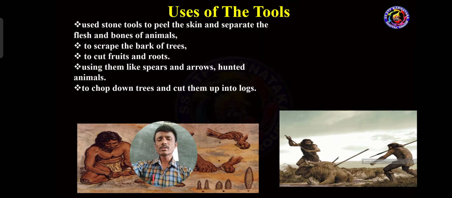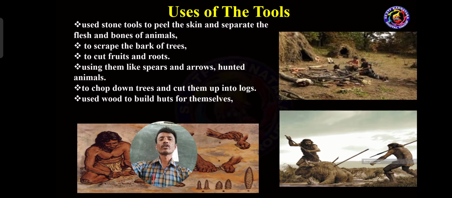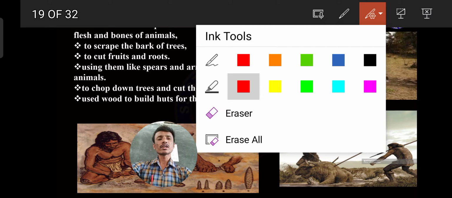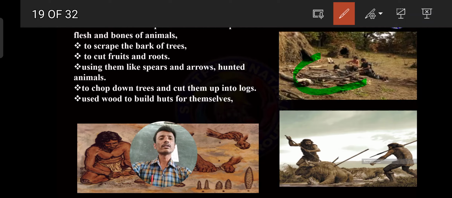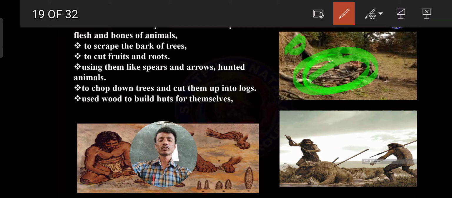For this purpose also they used tools made of wood, bone and stone. They used wood to build huts for themselves. They are using wood. Here one picture is there. They are using it for a hut. This is a hut, and they used wood for it. Got it? Huts.